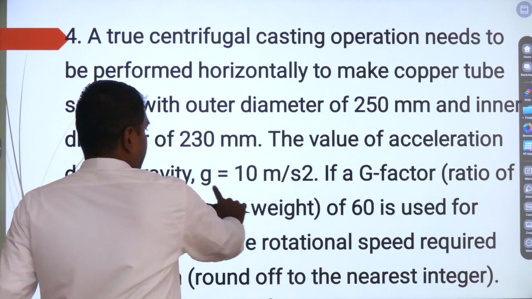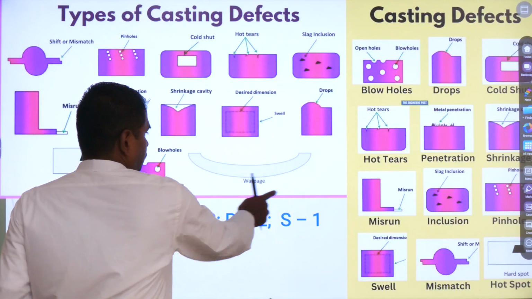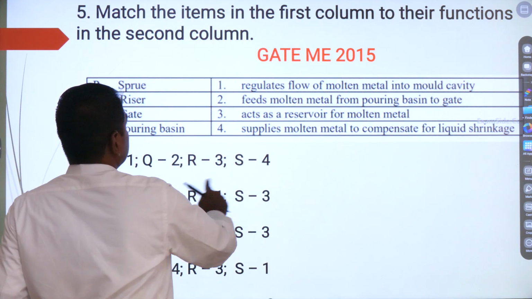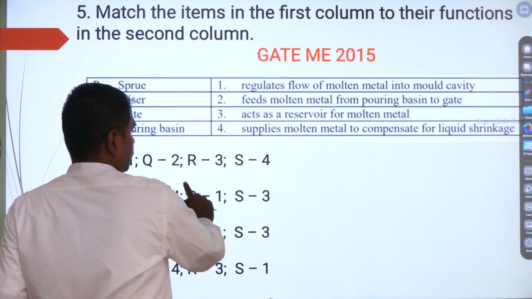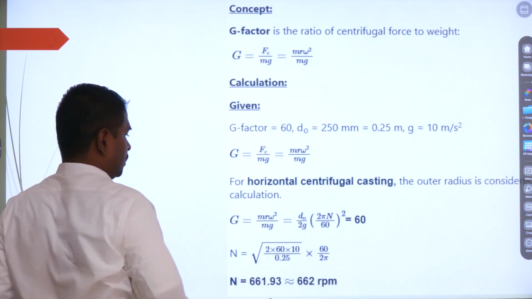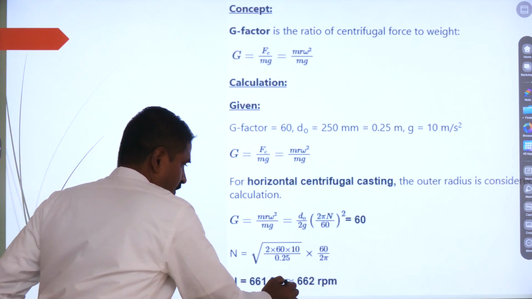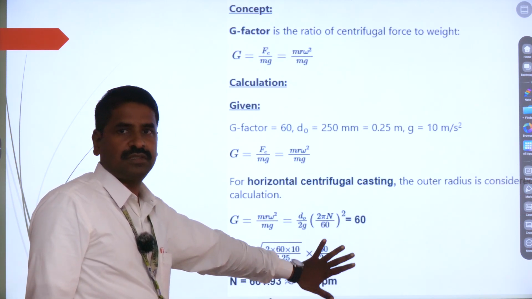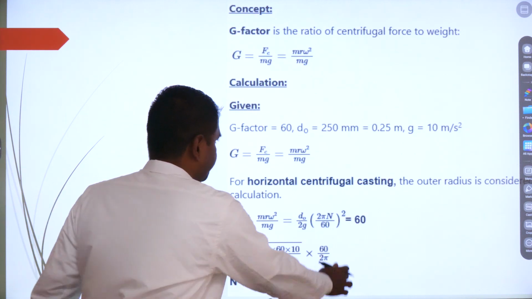So now moving on to the answer. So the answer is 662 RPM. You are not given any options A, B, C, etc. You have to write the final value. It is going to be 662 RPM. Now moving on to the fifth question.